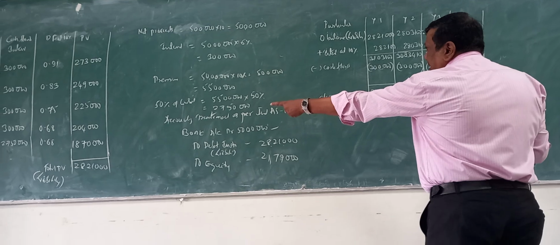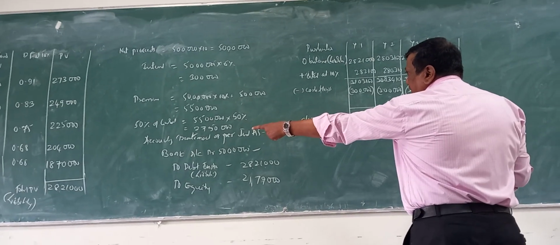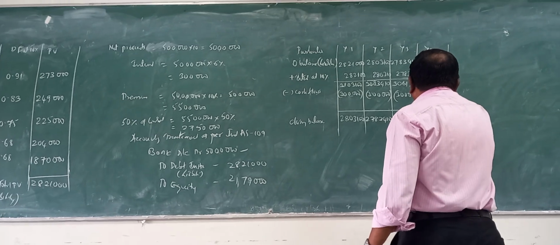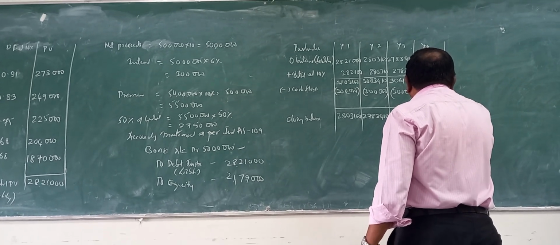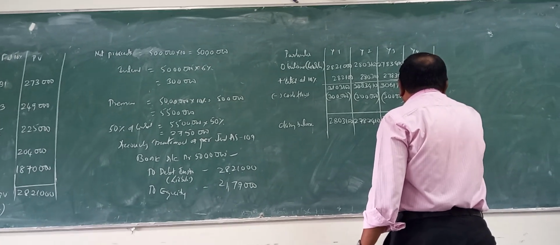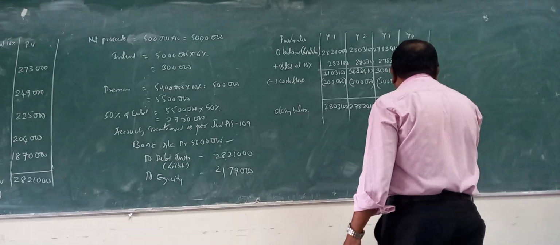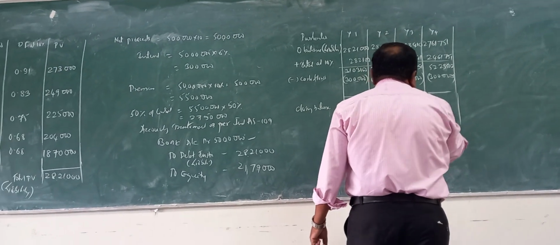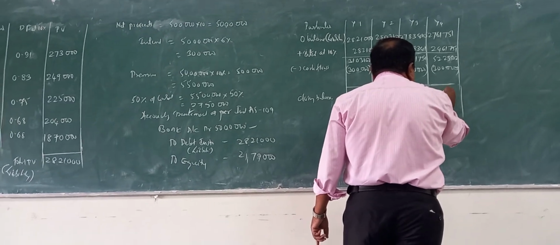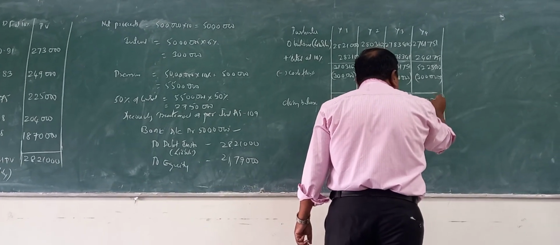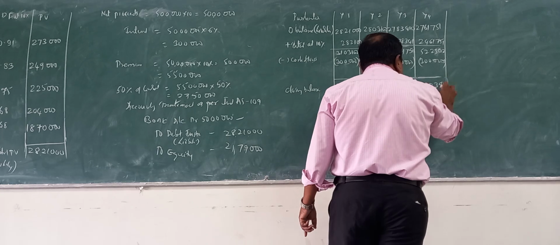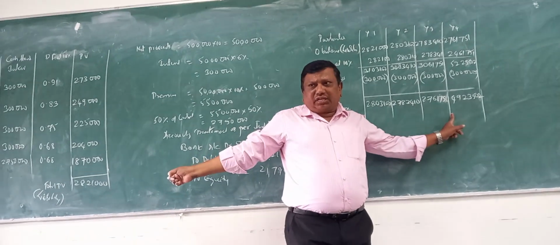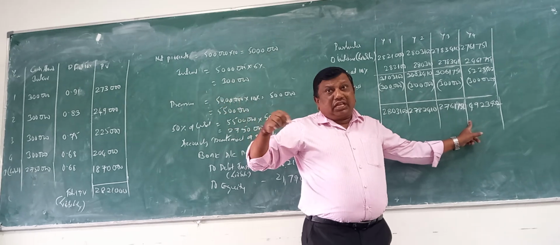For the last year, the total comes to 52 lakh 23,502. Minus this, 49 lakh 23,502. In the last year, we are paying the principal amount also, so still something is balance.